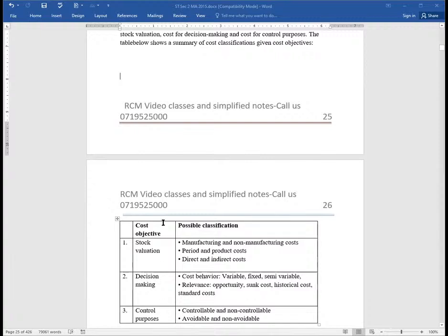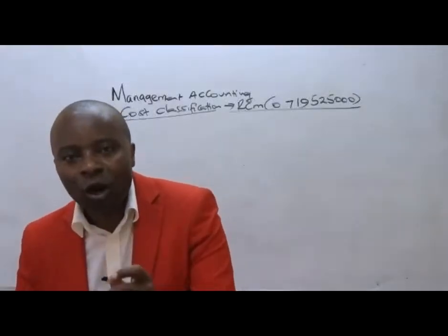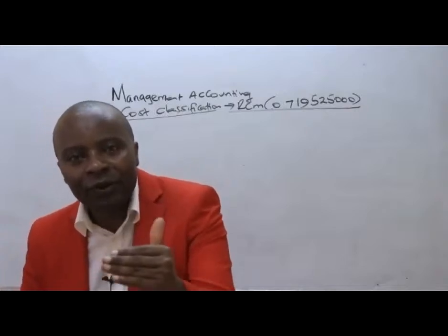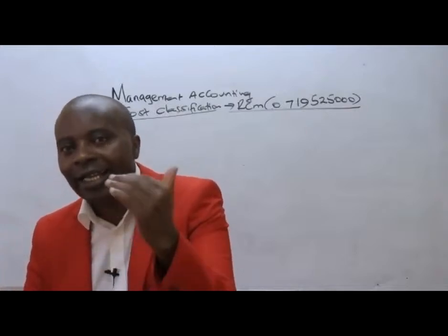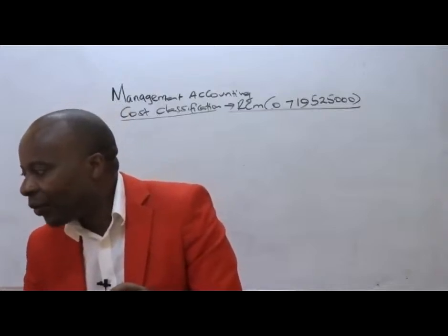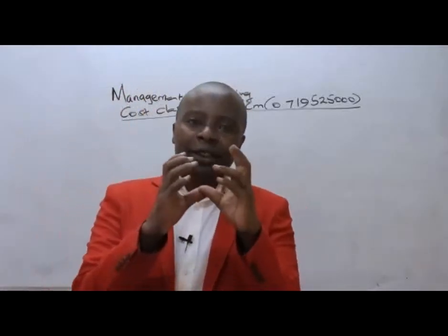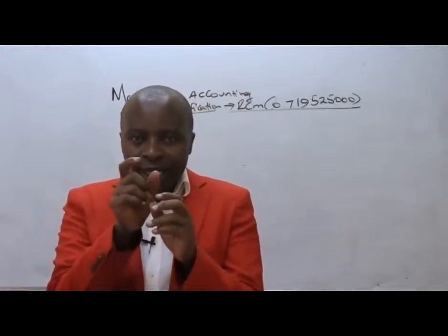control purposes. So if you have a cost objective of stock valuation, then what will be some of the classifications of costs under stock valuation that we shall be having? Ladies and gentlemen, here we are told under stock valuation, we are going to have two types of costs. We could have, for example, what we call manufacturing and non-manufacturing cost. Listen to me very well. Under stock valuation, we shall be having those costs.